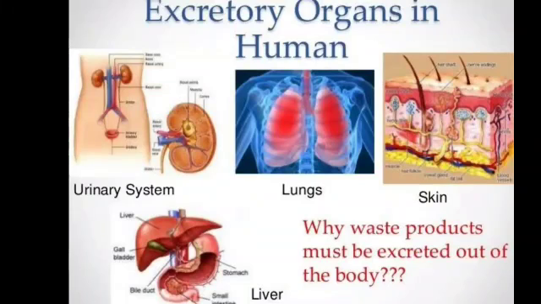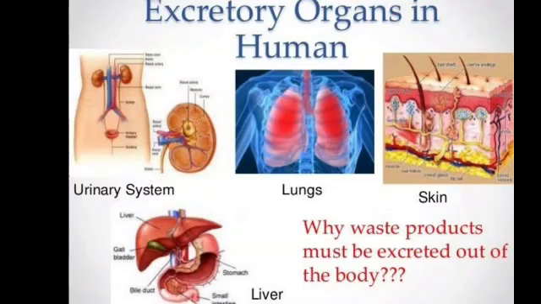First, the most important organ which plays a major role in excretion is your kidneys, and kidneys give out the waste through urine. This process is called urination, and the system is called the urinary system or renal system. So in this lesson we'll be learning in detail about the urinary system.